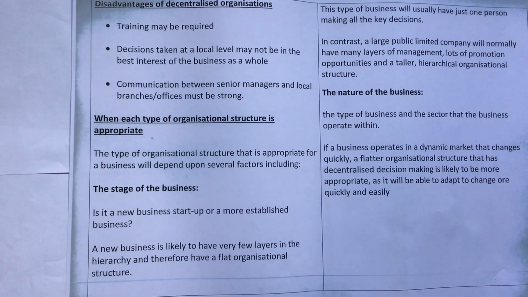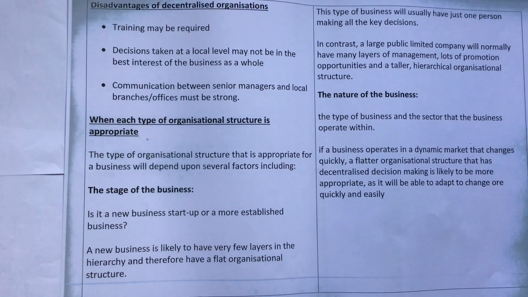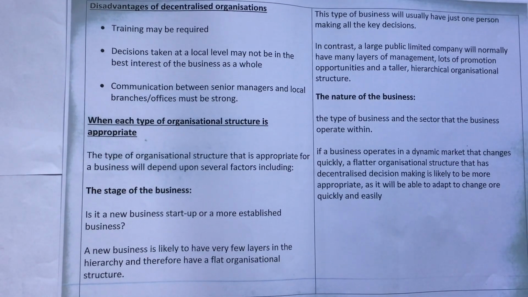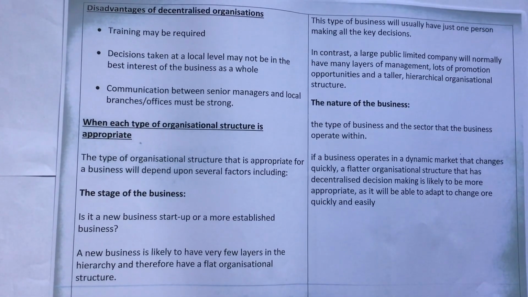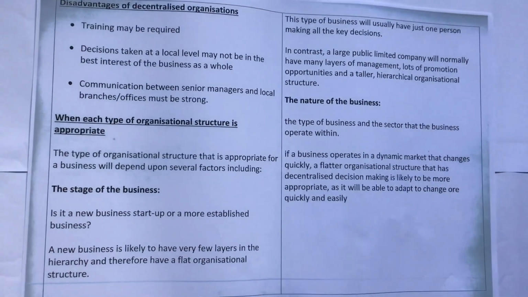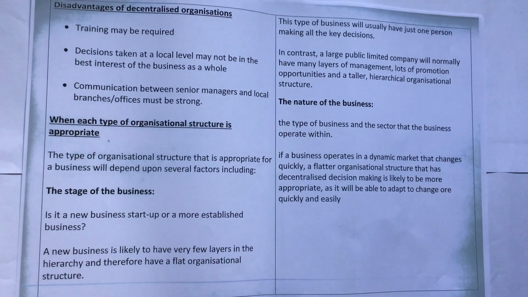The type of organizational structure that is appropriate for a business will depend upon several factors, including the stage of the business. Is it a new business startup, or a more established business? A new business is likely to have very few layers in the hierarchy and therefore have a flat organizational structure. The business will usually have just one person making all the key decisions.